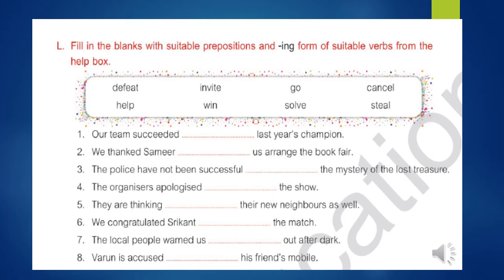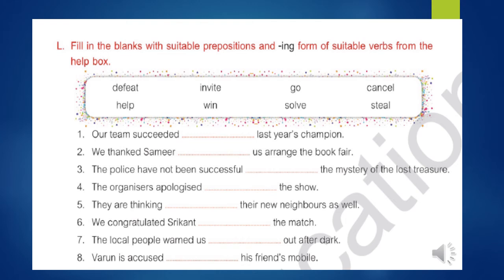Now we'll solve exercise number L. Fill in the blanks with a suitable preposition and the ing form of a suitable verb from the help box. What we have to do is use the ing form of the verb with a preposition: defeat, defeating; invite, inviting; go, going; cancel, cancelling; help, helping, etc.